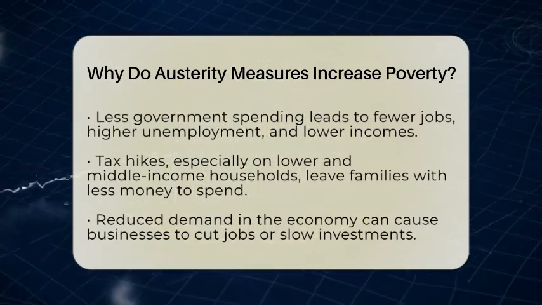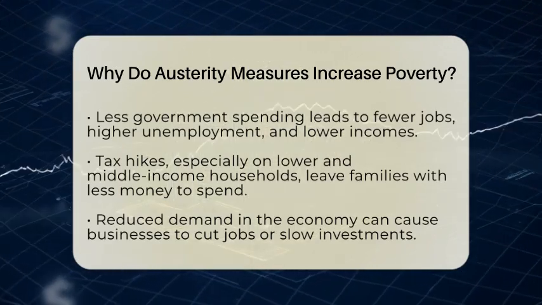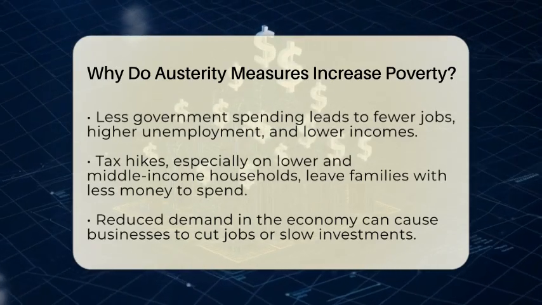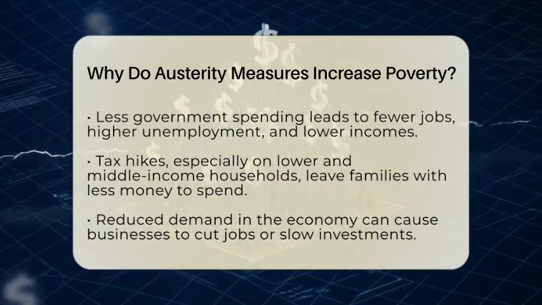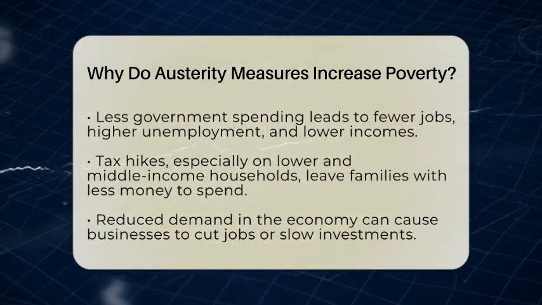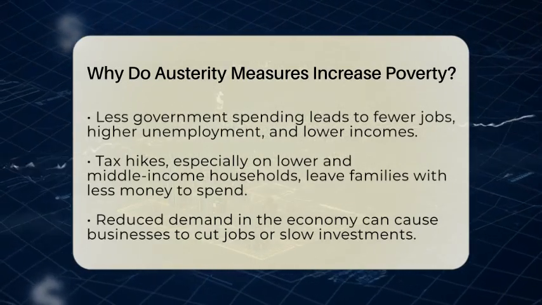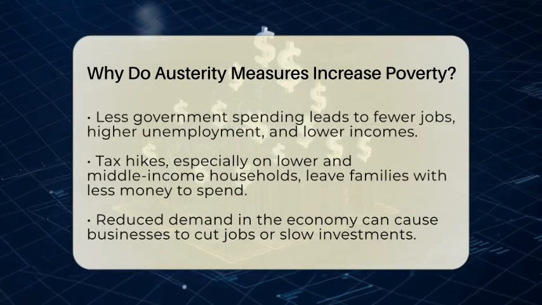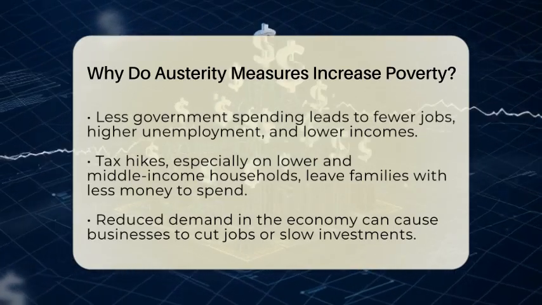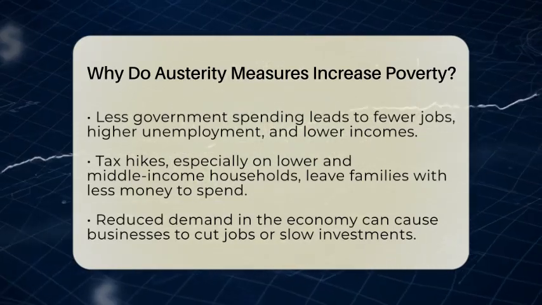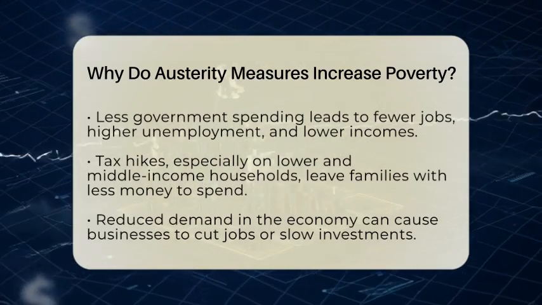Tax increases are another part of austerity. When taxes go up, especially for lower and middle-income households, families have less disposable income. This means they can buy fewer goods and services, which reduces demand in the economy. When demand drops, businesses earn less money and might cut jobs or slow hiring. This creates a cycle where fewer jobs mean less income for families, making poverty worse.